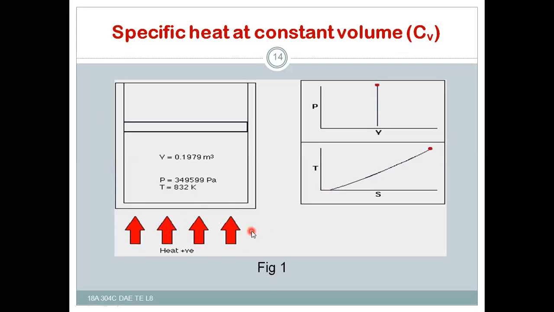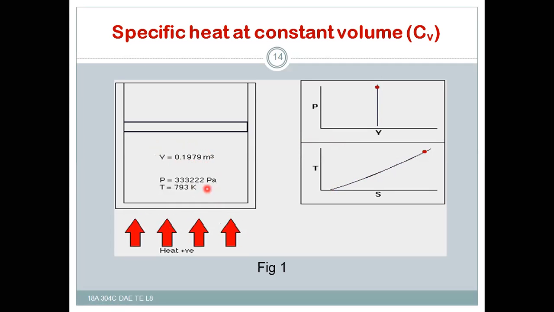If you see this specific heat at constant volume, here the volume is the same, it is constant, that is 0.1979 meter cube. As you go on heating, the temperature is rising and the pressure is also rising. As the temperature decreases, the pressure also decreases.